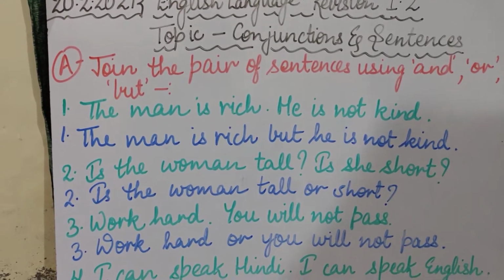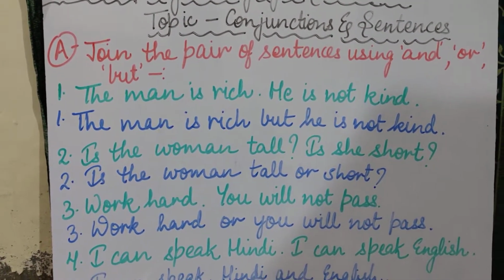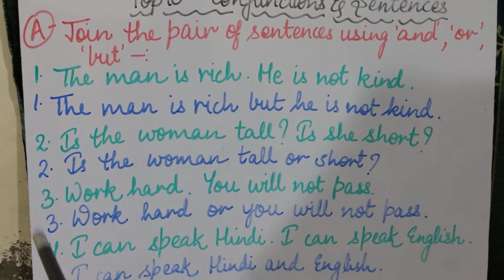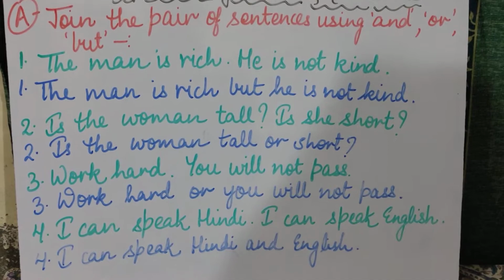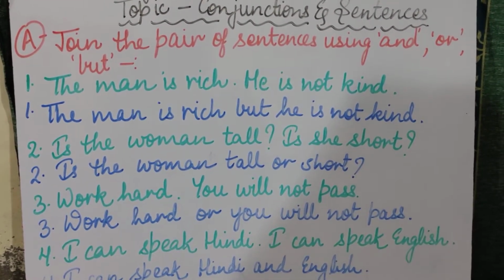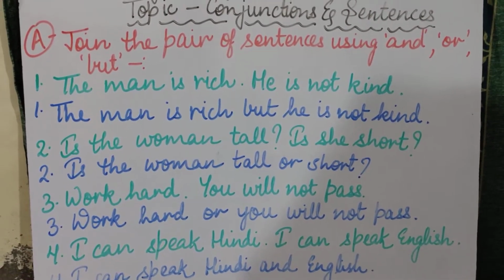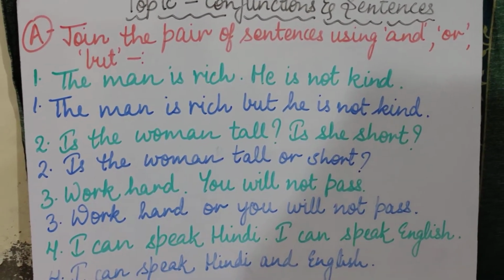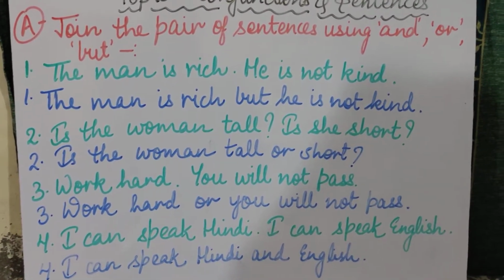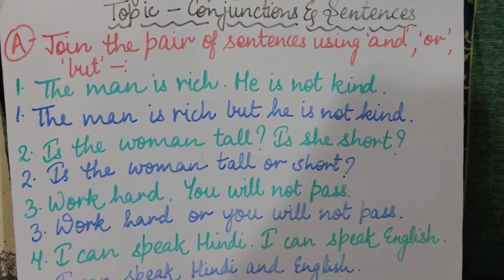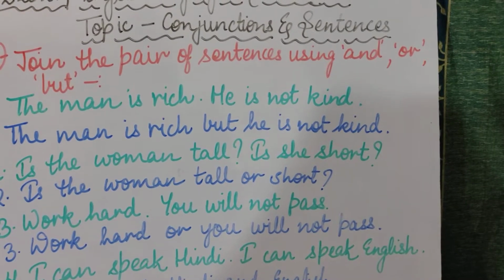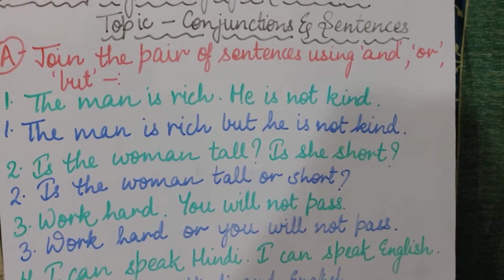Now coming towards our exercise, part A: join the pair of sentences using and, or, but. Now this exercise is very important because in this exercise you will be able to understand how you will use these conjunction words, okay, to join the sentences. In every question there are two sentences given. You have to read them carefully and join those sentences by using and, or, but. Clear? So let's get started.